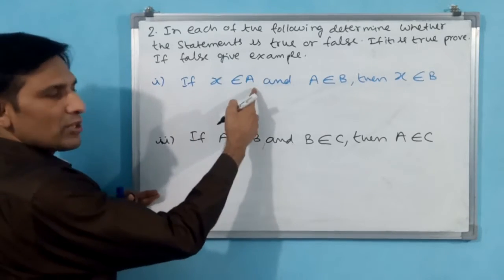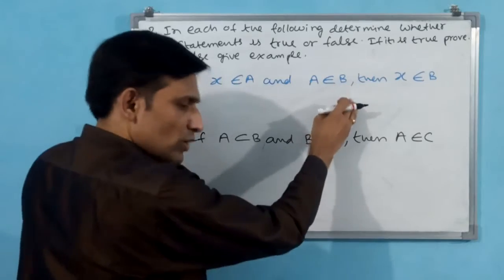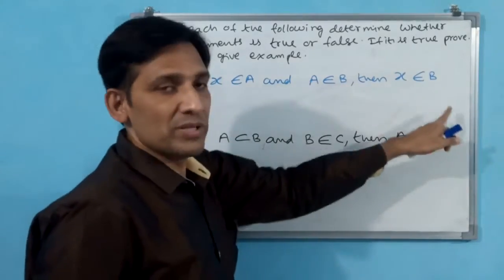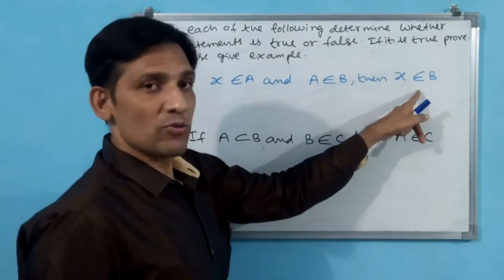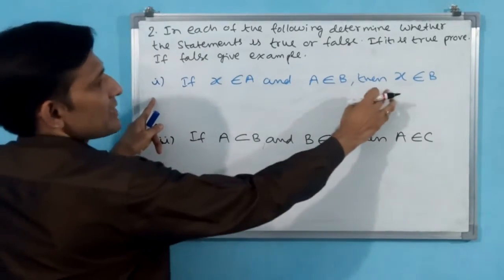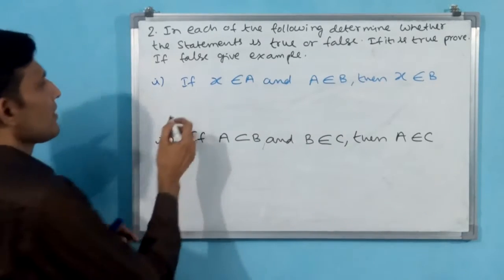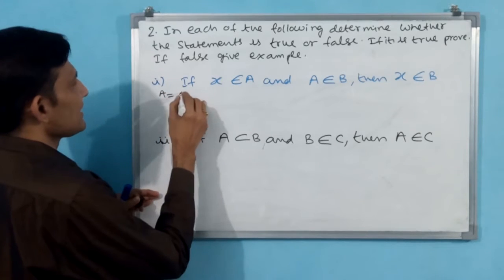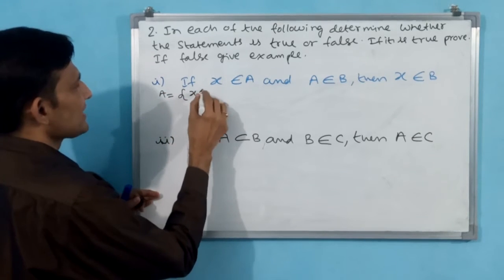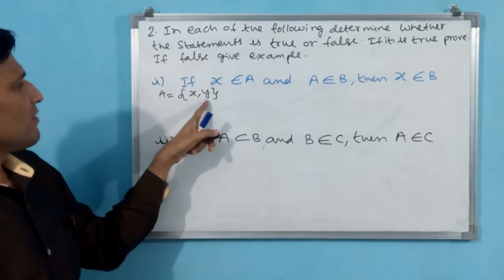Okay, X belongs to A, and A belongs to B, these two are conditions. First, we have to fulfill them anyway. If these two conditions are there, then we have to see whether X belongs to B is true or false. Then means these two conditions anyway you have to take. Okay. What I am writing, X belongs to A. Then I am going to take A equal to {X, Y}. In set A, X and Y are elements.